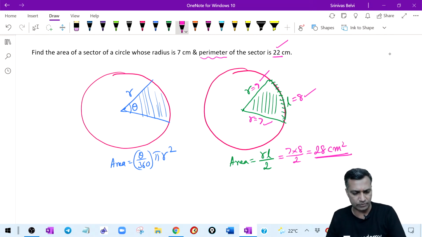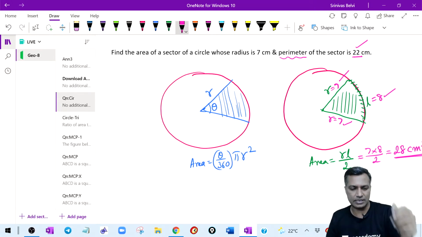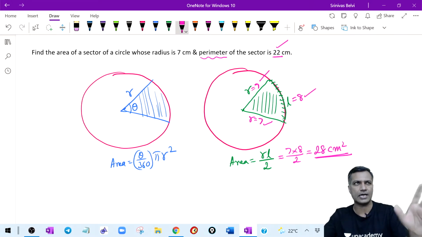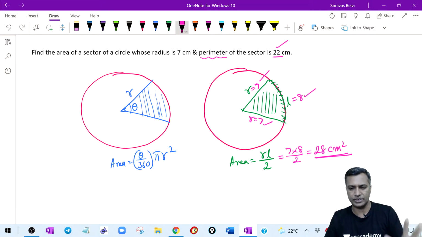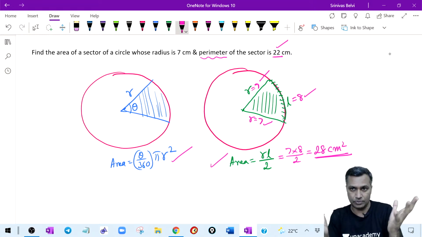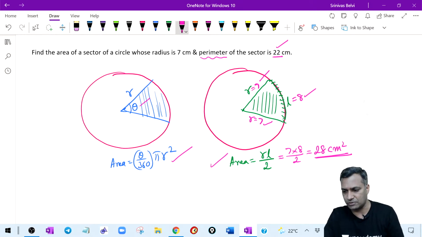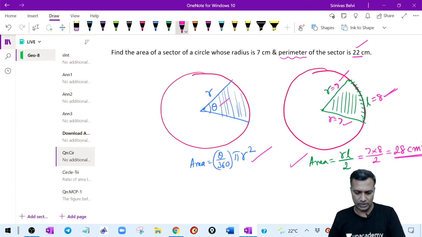Okay, simple question to start with. I'm not waiting for your confirmation that you understood. There is nothing other than formula in this particular question. With this question, I'm sending you a signal: be thorough with formulas, whether most frequently used or less frequently used. It doesn't matter what kind of data comes in the question in the exam. Sometimes the angle will be given, sometimes the perimeter, sometimes the arc length. We have no idea what kind of data comes, so be ready with all the formulas you learned in high school. That's important. Fair enough.